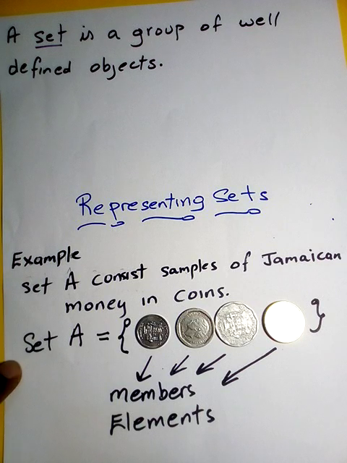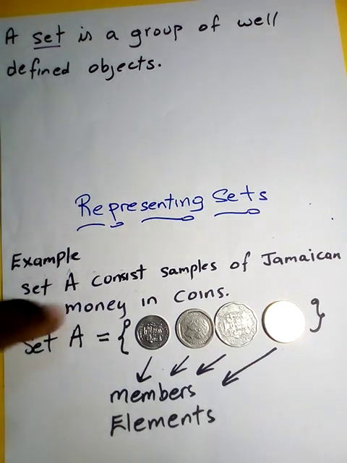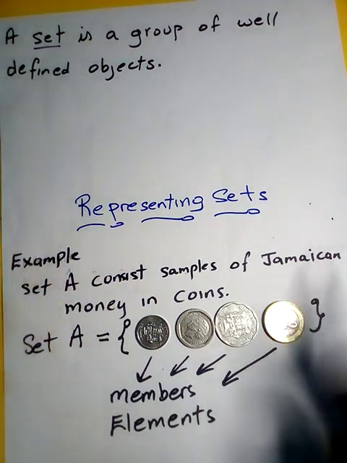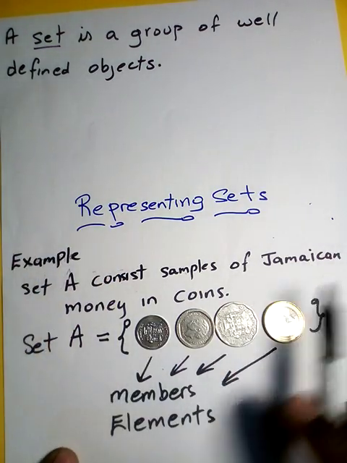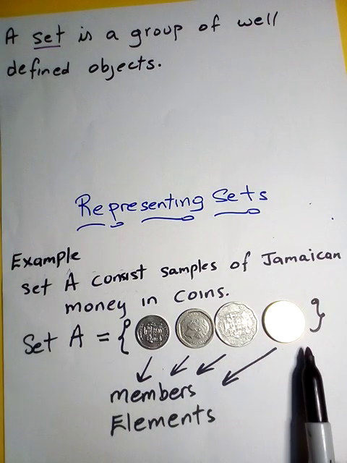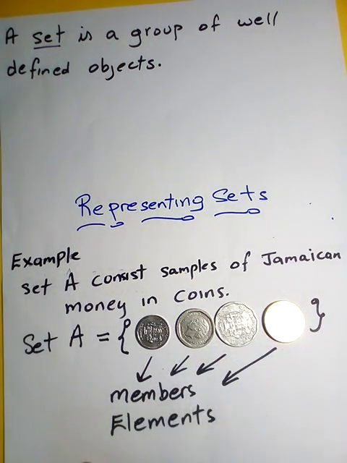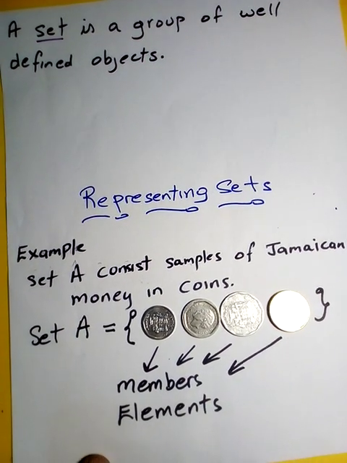So remember, we always write the name of the set in capital letters, equal, and then we open and close our bracket, and whatever the question is asking about, we place inside the bracket, and that's how we represent a set.